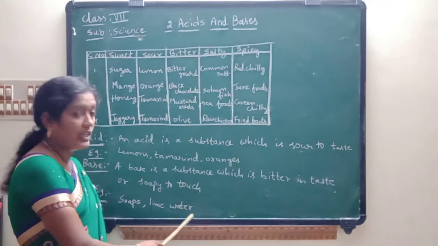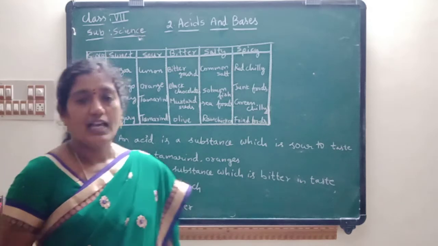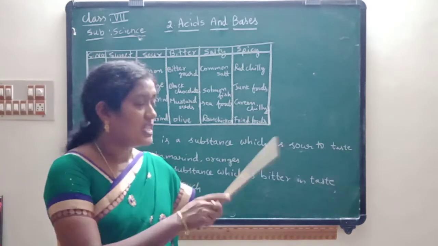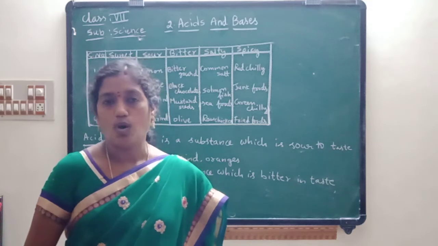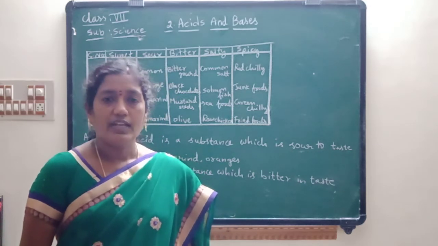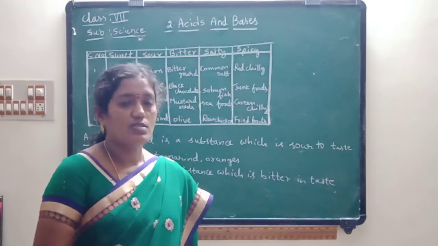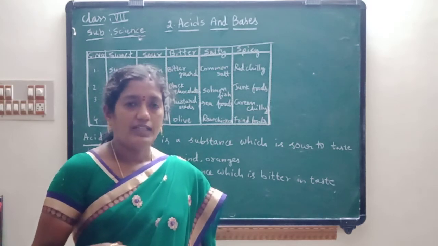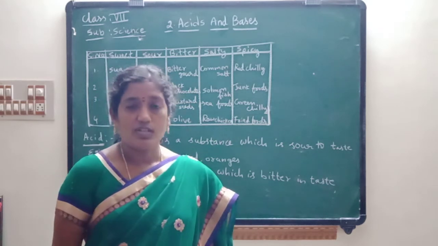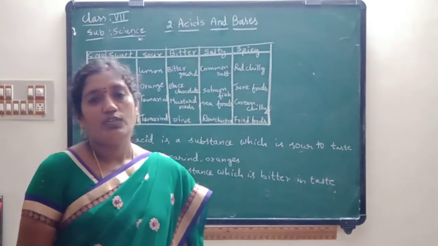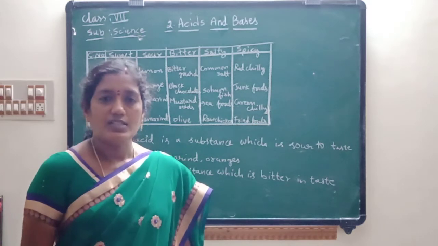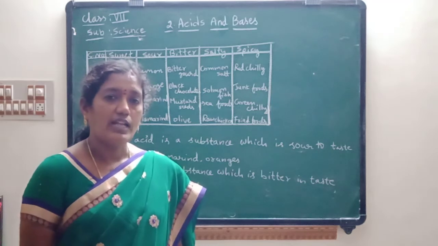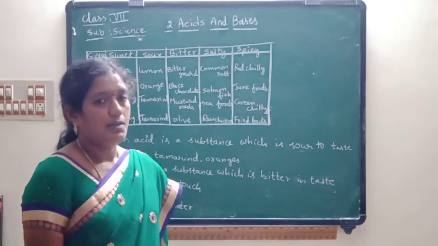And here I wrote another example, which is lime water. Lime means what we paint on the walls, that is known as lime. It is not lemon. Lime water. If you want to whitewash the walls, this powder will be soaked in water and painted as whitewash. That is known as lime water. So if you touch that lime water, that is also sticky in nature, children. So lime water is also another example for a base.